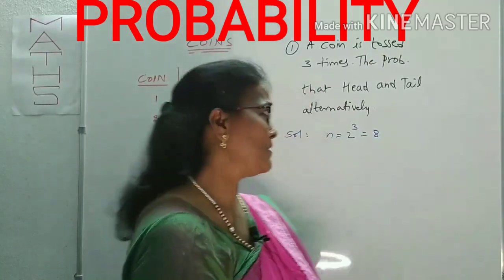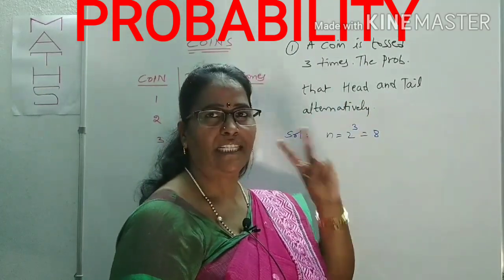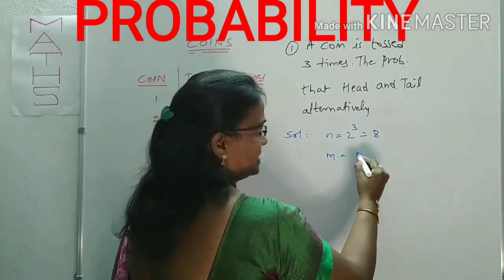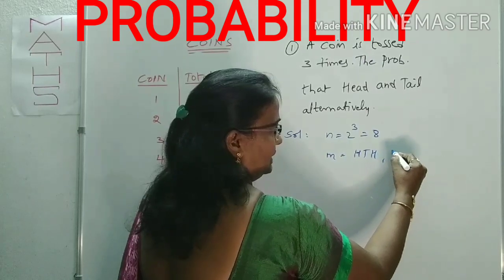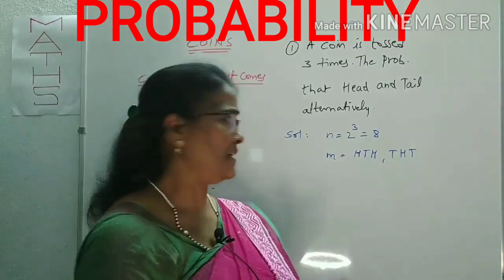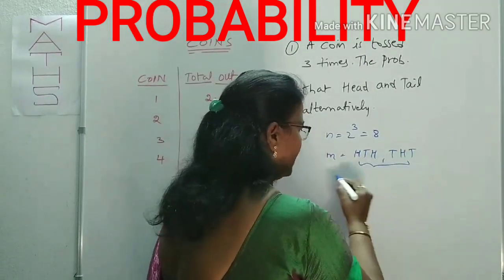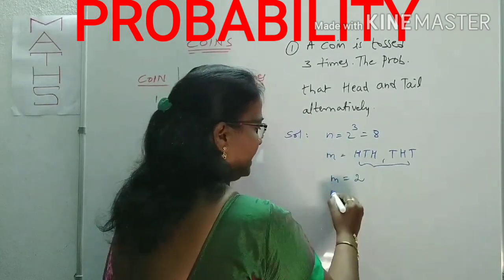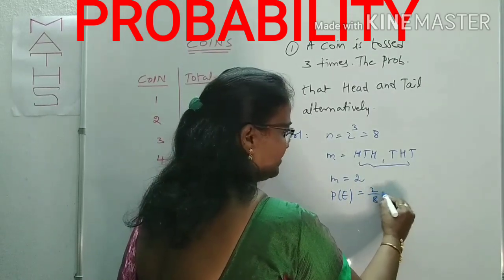But here, what is being asked? The probability that it contains head and tail alternately. There will be 2 events only. What are those? HTH or THT. These 2 events only contain the head and tail alternately. Therefore, how many events are there here? 2 events. Therefore, m is simply 2. M is 2, n is 8. Therefore, P of E is m by n, that is 2 by 8, which is 1 by 4.